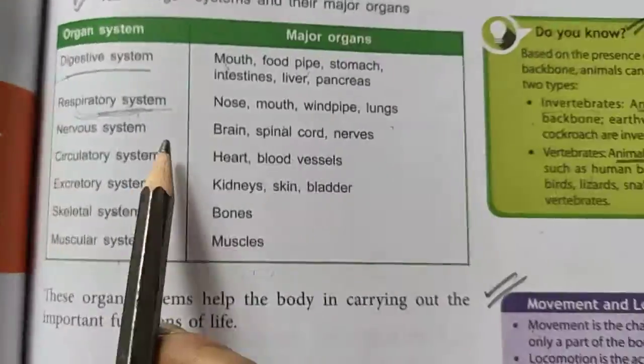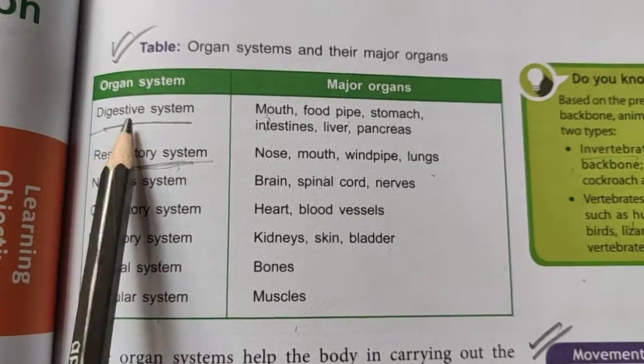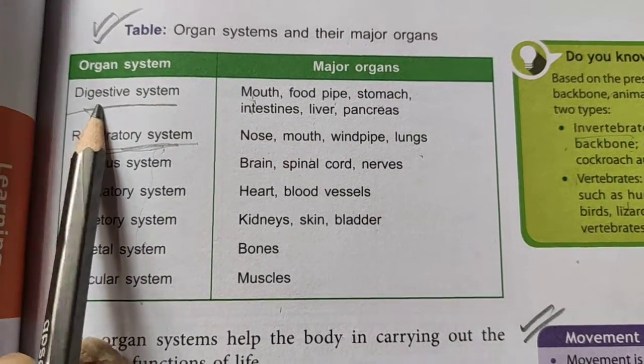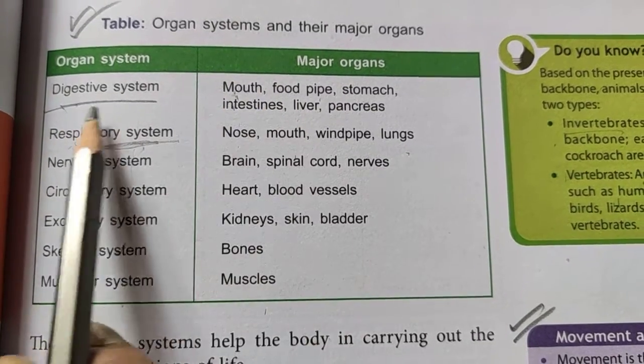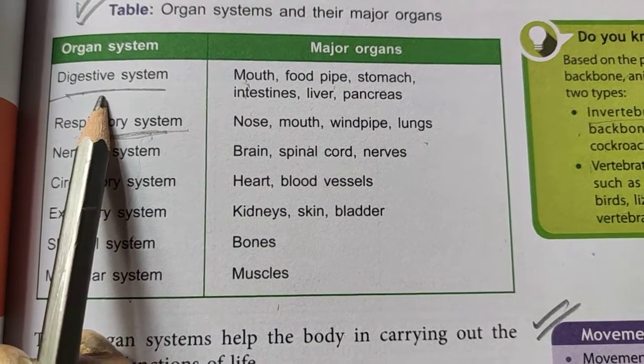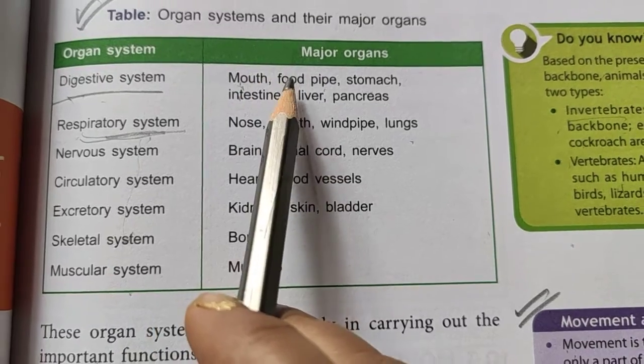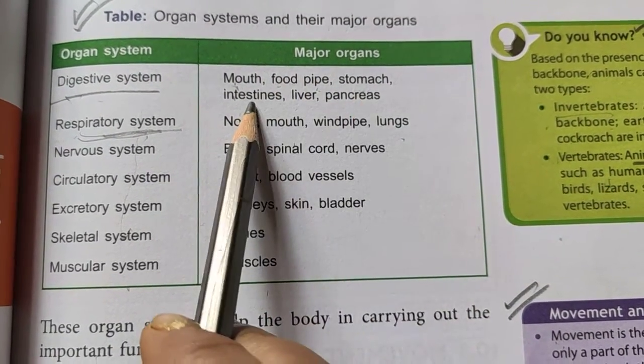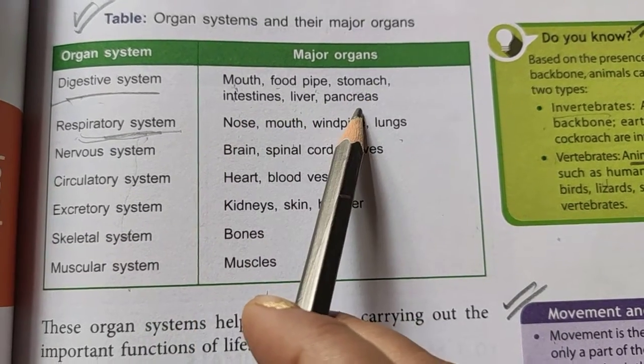Now if you come to this chart, you will have a more clear view. The digestive system, what are the major organs that are present in it? They are the mouth, food pipe, stomach, intestines, liver, pancreas.